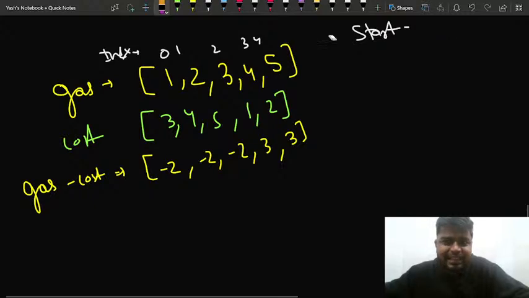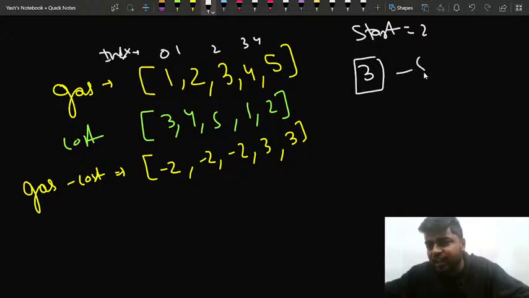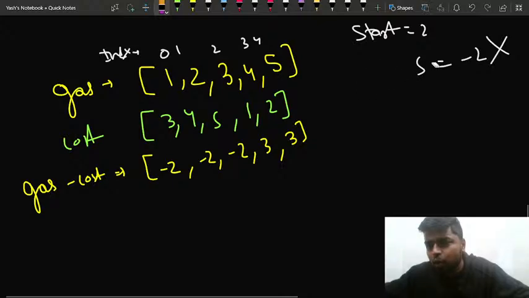Now let's say my starting position is index number 2. If I'm starting from this particular station and my tank was initially 0, I can fill 3, and I have to spend 5 to go in the next direction. That means it is negative. That is why I will not be able to move, so I'll say no, I cannot do that.